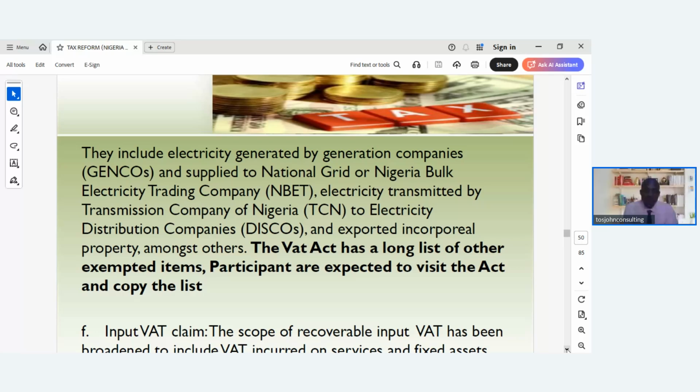The items, goods and services include electricity generated by generation companies, that's GENCOs, and supplied to the National Grid or Nigerian Bulk Electricity Trading Company, that's NBET. Electricity transmission by Transmission Company of Nigeria, TCN, to Electricity Distribution Companies, that's DISCOs, and exported in corporal property, among others. The VAT Act has a list of other exempted items. Participants are expected to visit the Act and copy the list.